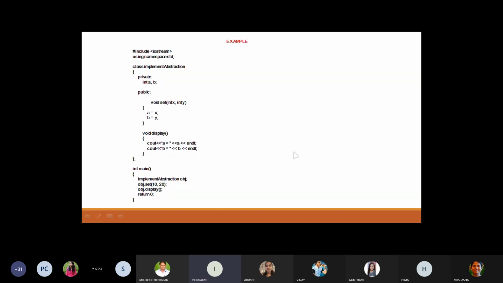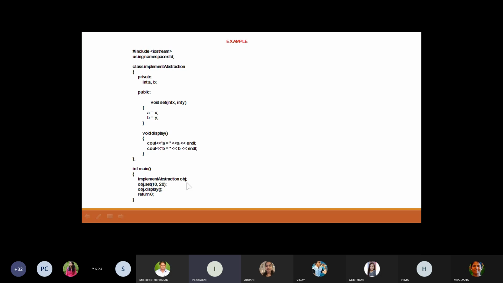Okay. This is a class called implement abstraction. Here we are declaring two variables A and B, which are private, and two methods or functions, set with int x and int y. In the set function, x is assigned to A, y is assigned to B. In the display function, we are displaying some message. In the main method, we are declaring one object of implement abstraction.